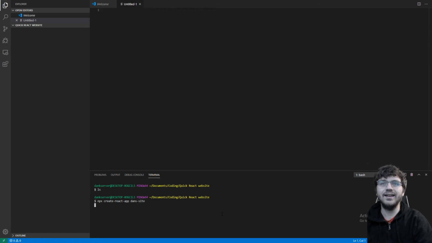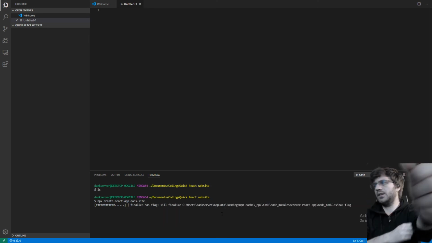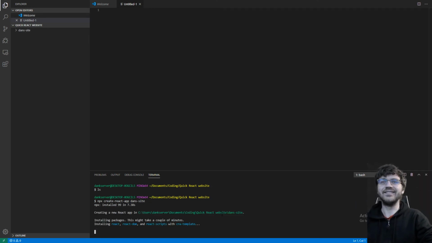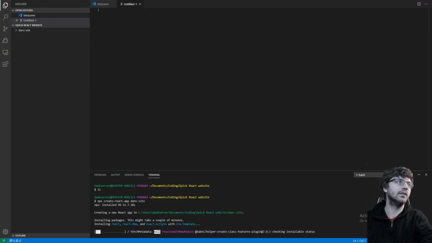Okay. And you need to have React and npm installed to run the script. I'm unrolling my sleeves as if I'm about to do some dirty work, even though it's not that dirty. But this will take like 30 seconds, a minute. And by that time, we should be able to run it and start it.